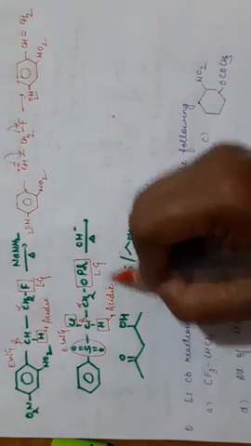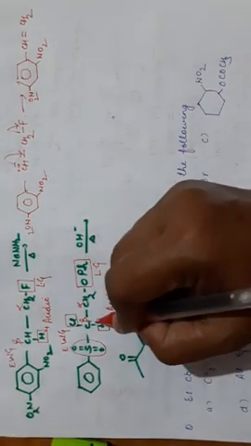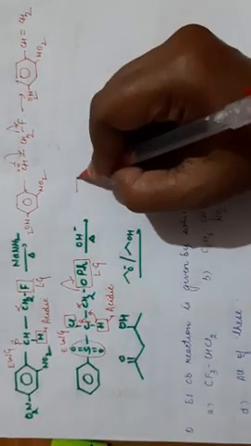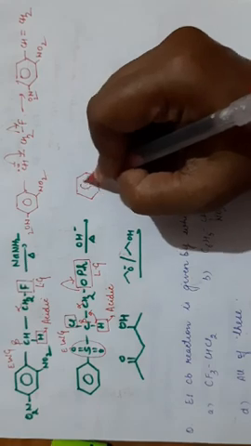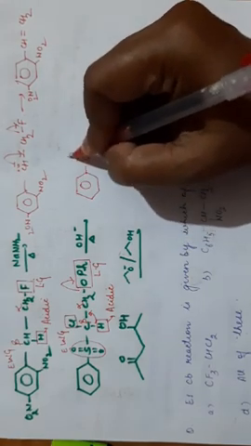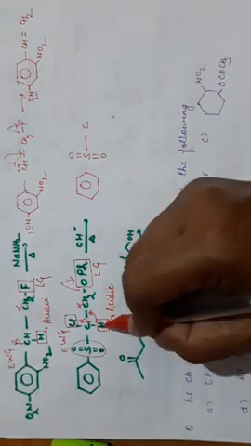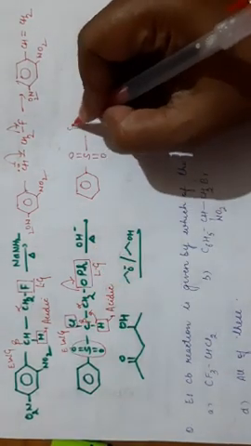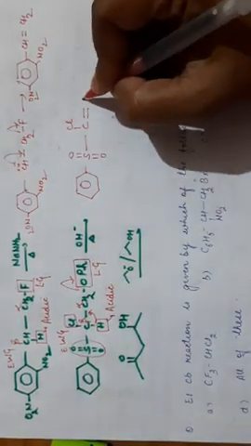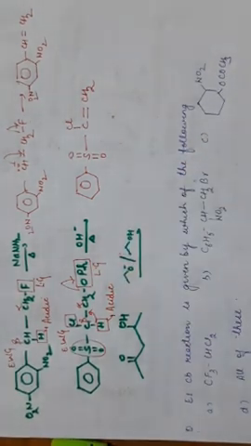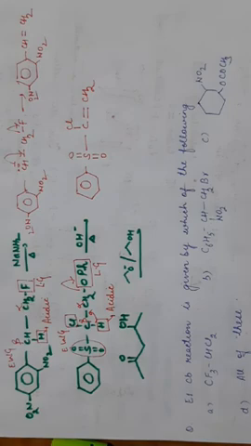It will be easily removed by the base, और ये shift होगी bond यहाँ पर, and this will leave from here. So what you will get, I am writing the final answer. SO2 is there, proton remove हो गया, there is a Cl here, double bond will appear here, CH2, and this PhO will leave from here. So you will get this product.